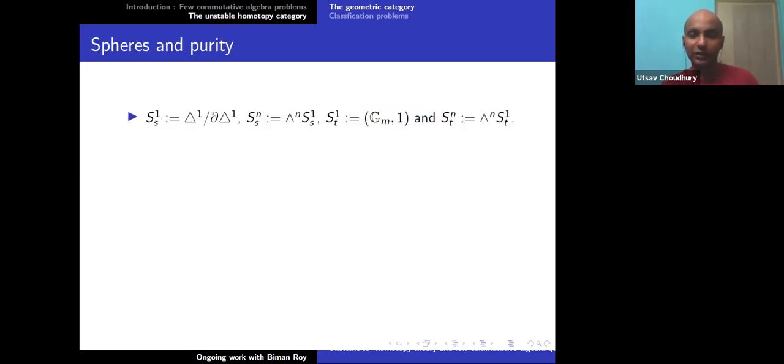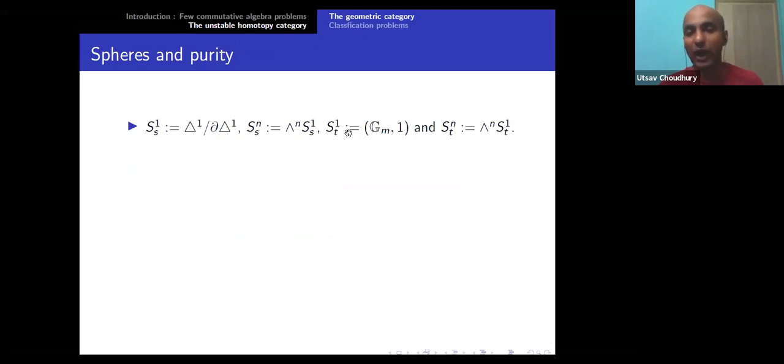In any case, we have this special property here. Unlike in usual algebraic topology, there are two spheres here. One sphere is the simplicial sphere, where you take the usual simplicial Delta 1, the interval, and identify the boundaries. Then you can smash this S1_s with itself n times to get the simplicial n-sphere. But there is another sphere, S1_t, which is G_m pointed by 1. Then S^n_t is defined as S1_t smashed n times.